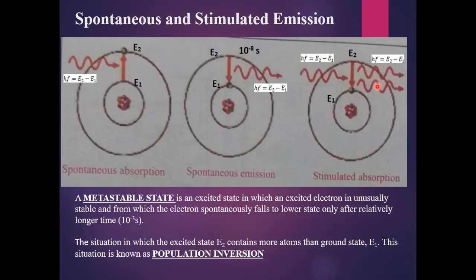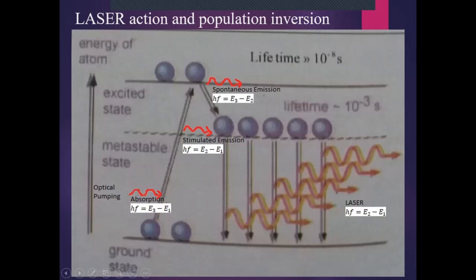So understand two main concepts here. In the first case, in case of spontaneous absorption, when a photon falls, it absorbs the energy and jumps to a higher energy state. But in this case, it is not absorbing this photon. What is the reason? Because this photon will be absorbed only if the energy of this photon is equal to the energy difference of two upper energy levels. For example, there is another energy state.